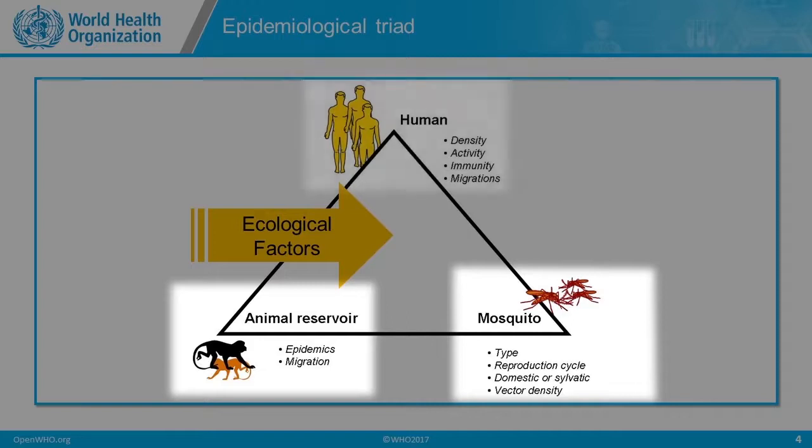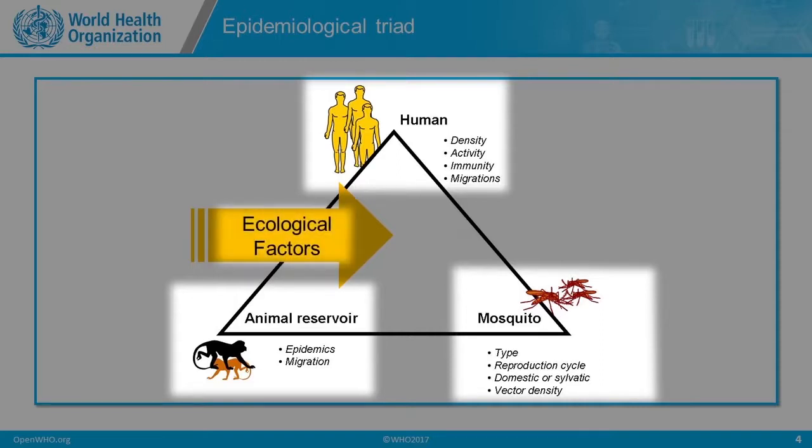And in the other apex of the triangle is the human component, where we need to look at the density of human populations, human activity, their immunity, and also migrations of human populations that may be interacting with mosquitoes or with animal reservoirs. And we see that ecological factors play a role in the transmission of Zika virus.